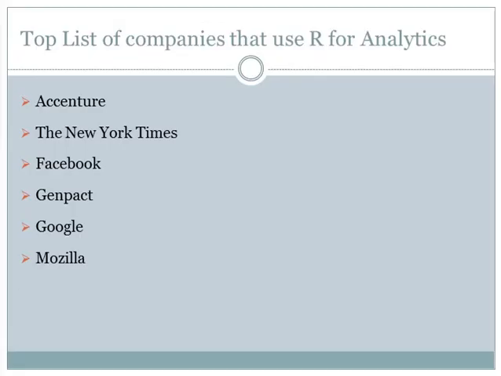So next, top list of companies that use R for analytics. So Accenture, New York Times, Facebook, Genpact and Google and Mozilla, these companies use the R programming language. So R is a free and open source programming language allowing anybody to get access to world-class statistical evaluation tools. It can be applied extensively in academia as well as the private sector, and it is the most famous statistical analysis programming language nowadays.